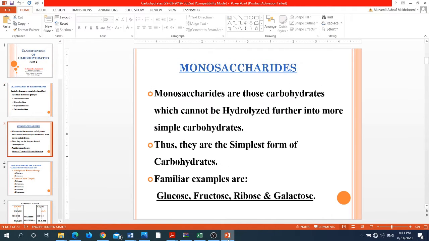So first of all, let us see the monosaccharides. Monosaccharides are those carbohydrates which cannot be hydrolyzed any further, means they are the simplest type of the carbohydrates. That's why these monosaccharides are also called as the simple sugars. The common examples of the monosaccharides include glucose, fructose, ribose, and galactose.